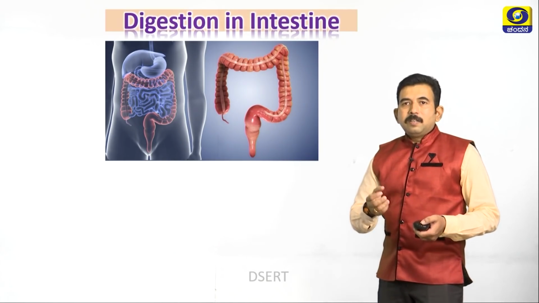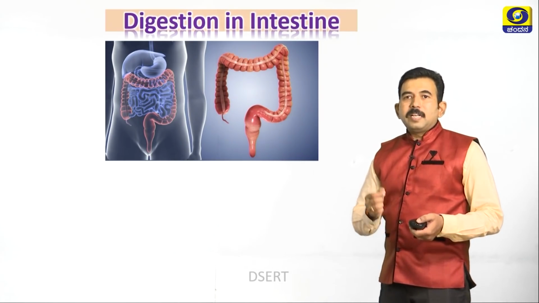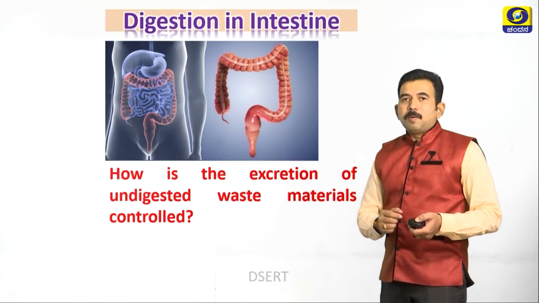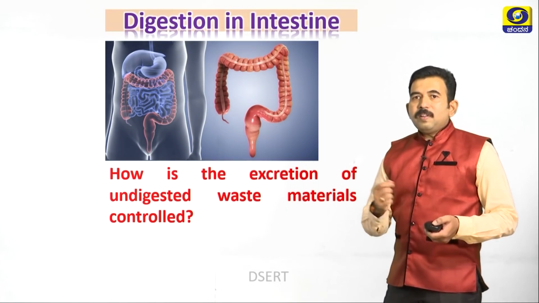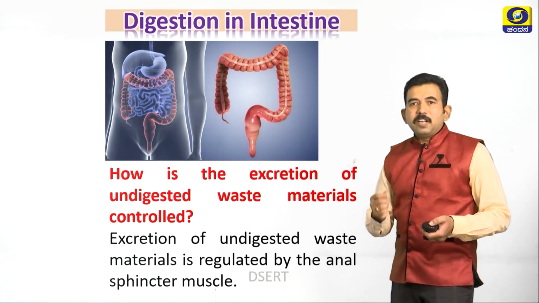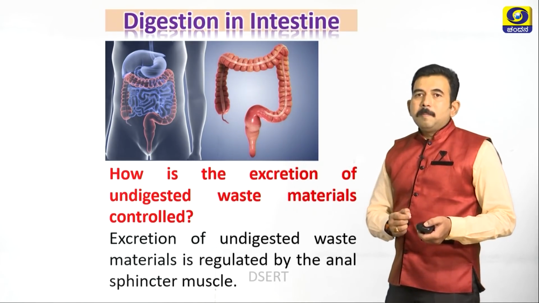Once digestion in the small intestine is complete, unabsorbed food will move to the large intestine. The large intestine will absorb the water present in the waste material, and the remaining waste material is excreted out. How will it be excreted out? Excretion of undigested waste material is regulated by the anal sphincter muscle.